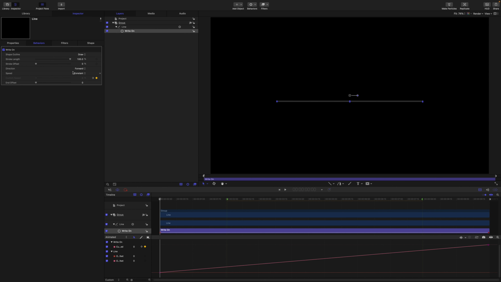In the inspector, we can see that the write-on behavior has lots of features for animating the line. That includes speed controls. We have a lot of default options to choose. We have ease in, ease out, ease both, accelerate and decelerate. But if we want to set a speed curve outside of those defaults, we would use the custom speed option. The custom speed option allows us to keyframe the parameter so that we can create any animation speed curve that we want.